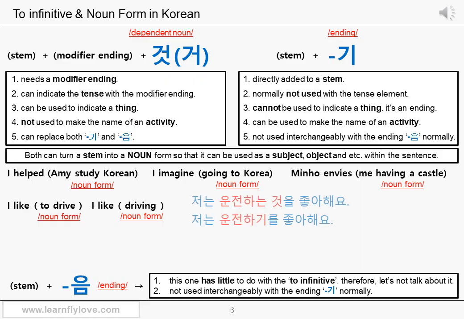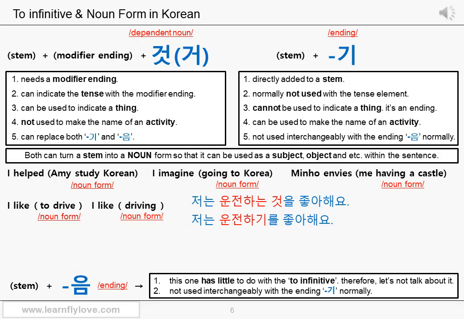Let's see the Korean sentences for I like to drive and I like driving. You can use either the dependent noun 것 or the ending 기. The first sentence is with the dependent noun 것. 저는 운전하는 것을 좋아해요. 저는, I, 운전하는 것을. The stem 운전하 is from the verb 운전하다, which means to drive.